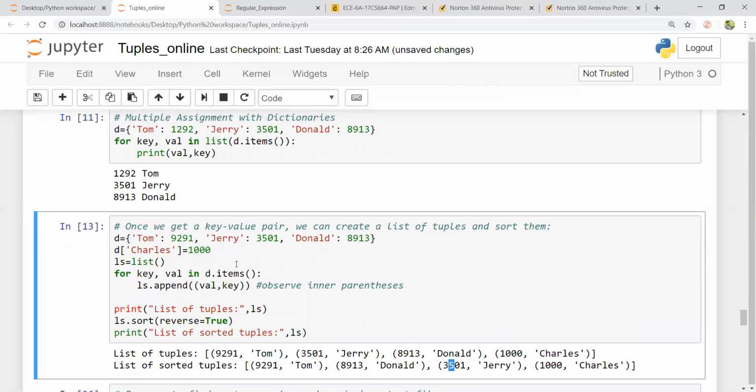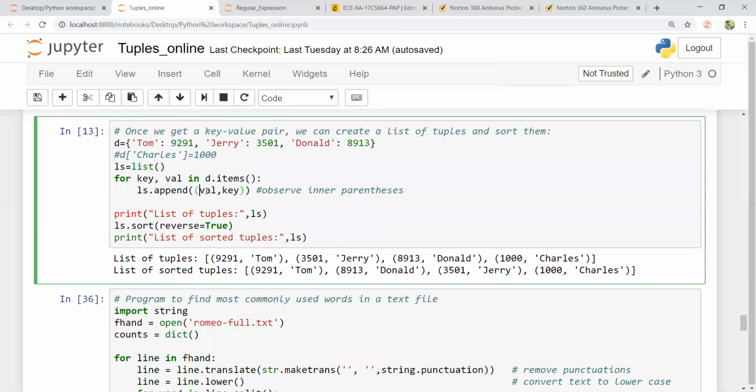3501. Okay, this is one example where you can add and update the elements of the dictionary and sort based upon the values. Here, observe this inner parenthesis, this value is getting changed. Value will become the first element of the tuple.